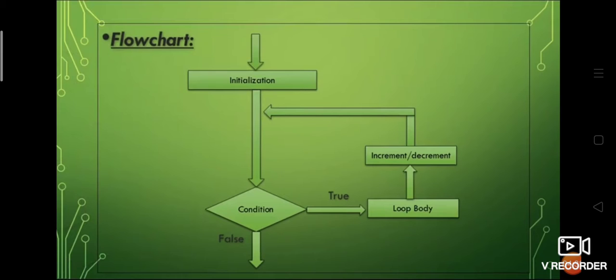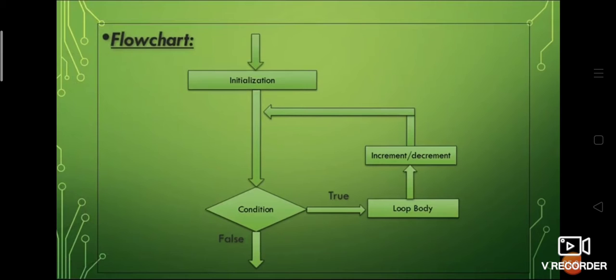All the statements inside the body of the loop will be executed. Then you have the increment and decrement part. This part is executed, which will change the value of the counter variable, and the control again moves to the condition part. See the flowchart, the control from the increment and decrement is again moving to the condition part. And this process will continue until the condition remains true.